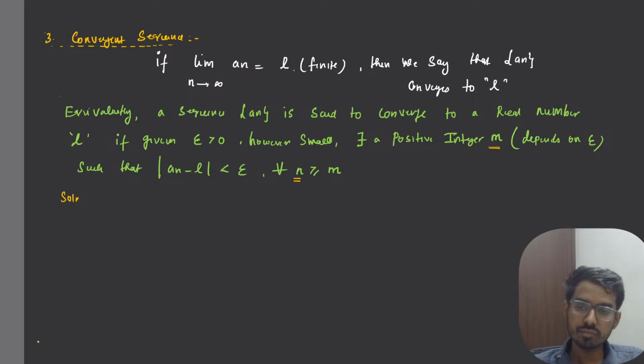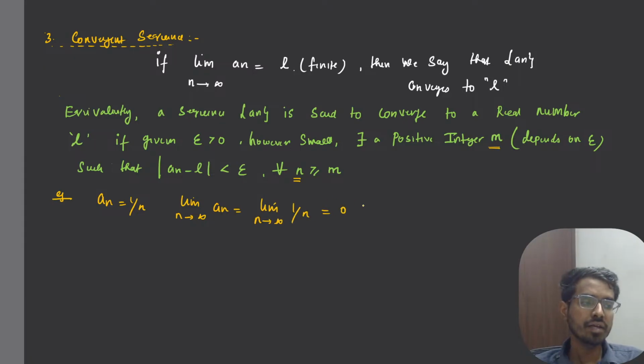I'll give you an example. Let us take a sequence an equal to 1 by n. Now, what is the limit of the sequence? What happens when limit n tend to infinity of an? It will be limit n tend to infinity of 1 by n. You can see it will be tending to 0, right? That means our L is 0. Because when n tends to infinity, this sequence is approaching 0. That means it is a convergent sequence and it is converging to 0, right?